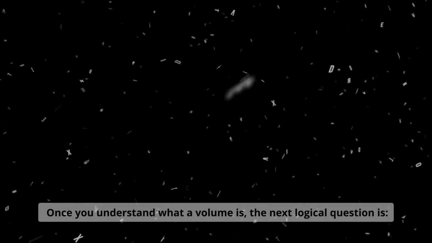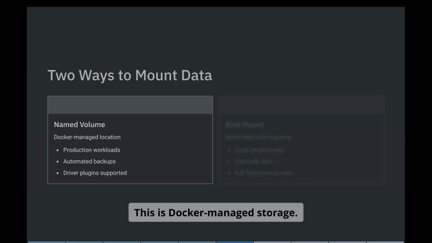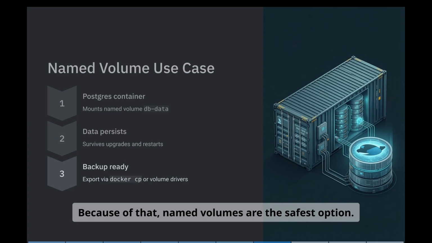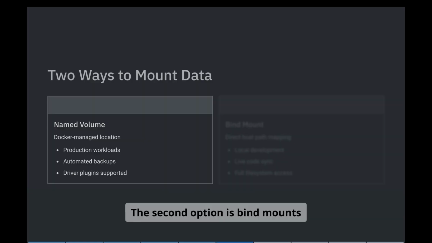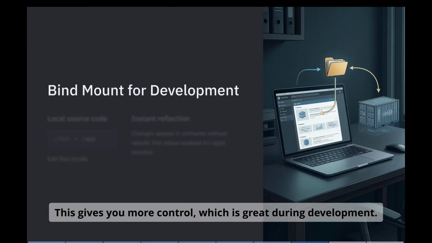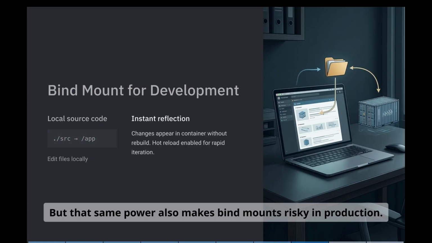Once you understand what a volume is, the next logical question is, are there different ways to connect data to containers? And yes, there are two. The first one is named volumes. This is Docker managed storage. Docker decides where the data lives and how it's handled. Because of that, named volumes are the safest option. The second option is bind mount. Here you mount a specific folder from your host machine directly into the container. This gives you more control, which is great during development. Change a file on your machine, the container sees it immediately, but the same power also makes bind mounts risky in production.